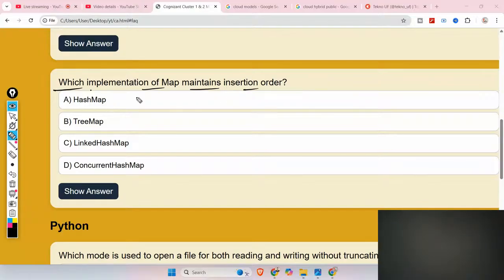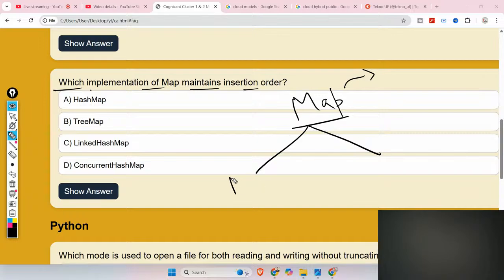Okay, now let me discuss the map. Map is an interface, right? So whenever you have key value pairs, you need a map, right? So the map interface cannot be instantiated; it should be implemented by classes. So map uses the HashMap class to implement itself.